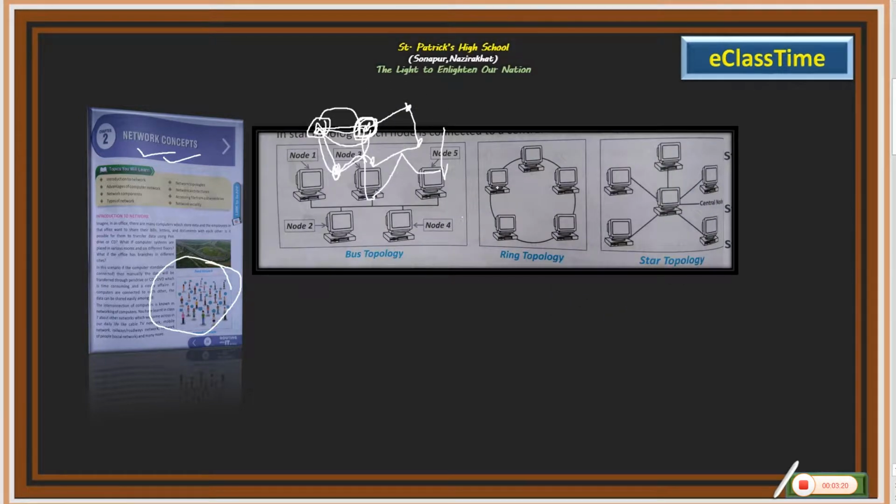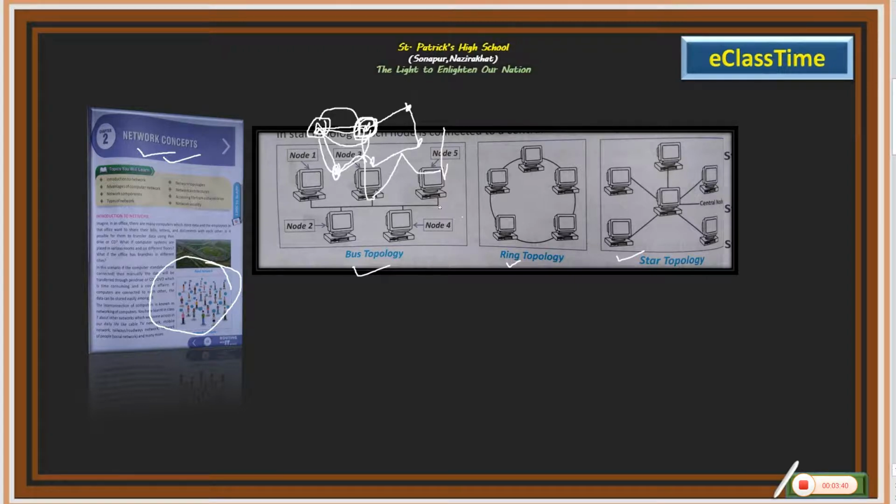In this chapter, very precisely, we will be looking into bus topology, ring and star. These three ways show how computers are connected.